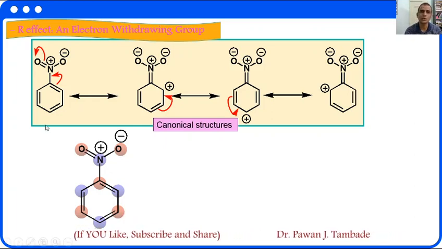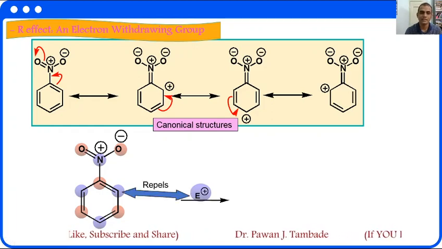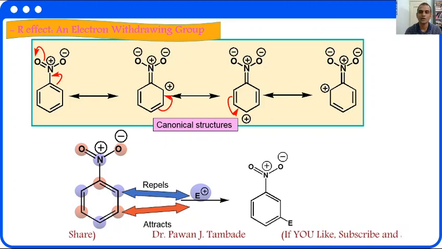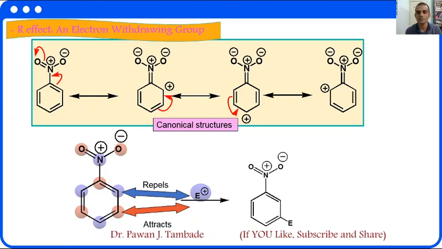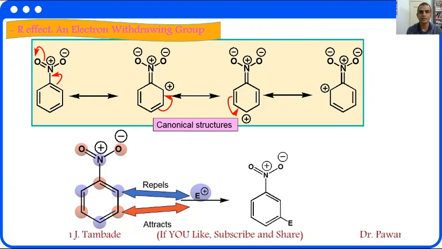When such a molecule comes in contact with an electrophile, the electrophile is repelled by the ortho and para positions and attracted by the meta position. Thus this kind of molecule undergoes meta substitution, and we get the meta substituted product as the predominant product. This can be explained with the help of the negative resonance effect in aromatic systems.